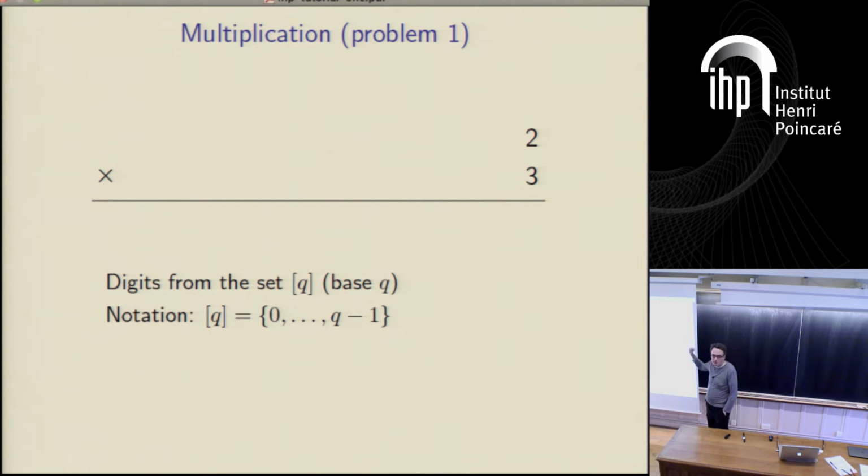So if a 2 and a 3 arrive, then I can immediately tell you that the product of 2 and 3 is, and I almost felt like asking you the answer, but I think we'll work it out. I may ask you questions later on. Is 6. So that's great. And then a new digit comes in, 4 and 8. And we know that whatever happens in the future, we're able to output this digit here. So we know that the next digit is going to be an 8. And every time... is that right? No. Why not? 8 is 32.